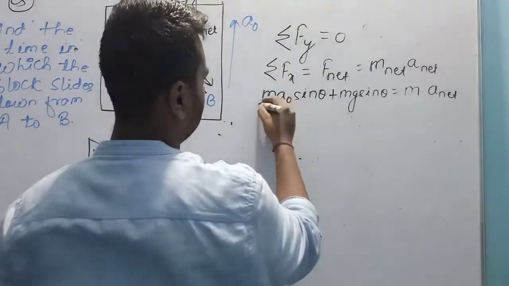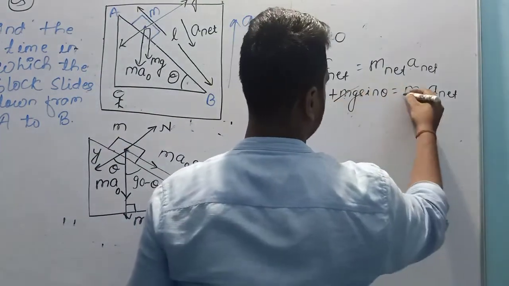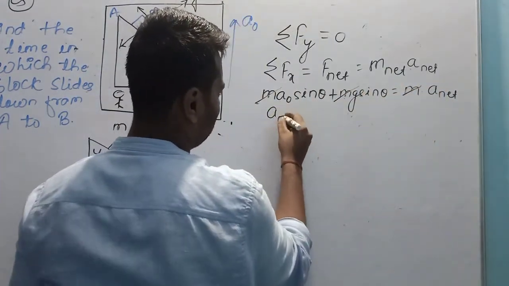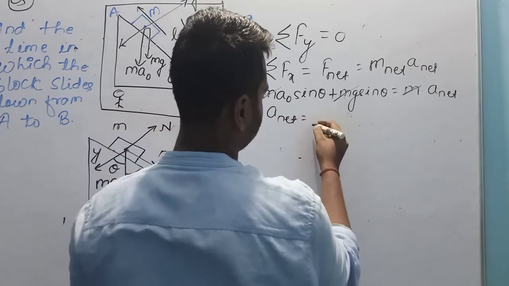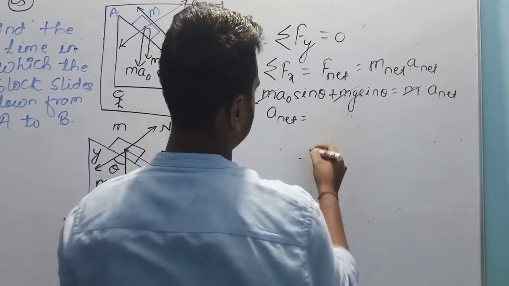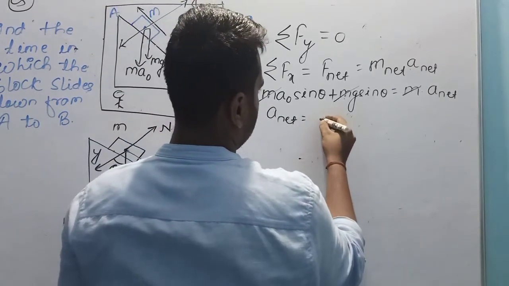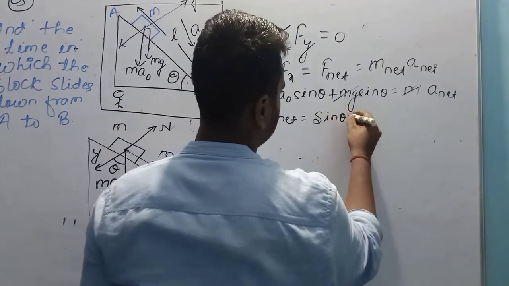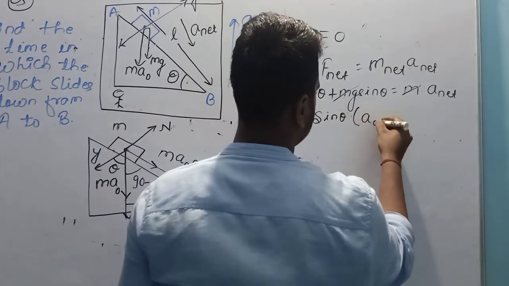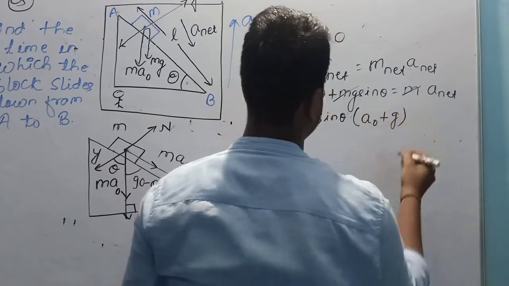I can write here, m will be cancelled out. Net acceleration is equal to sin theta common, remaining a naught plus g.